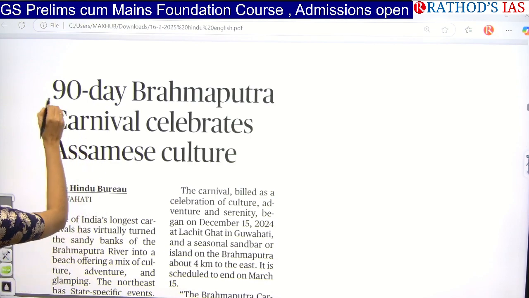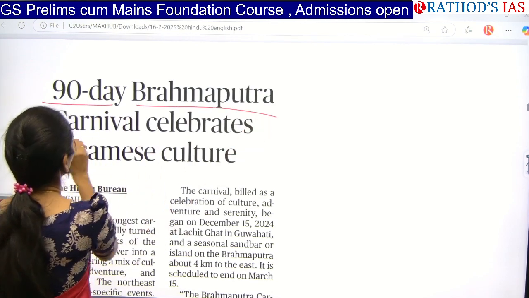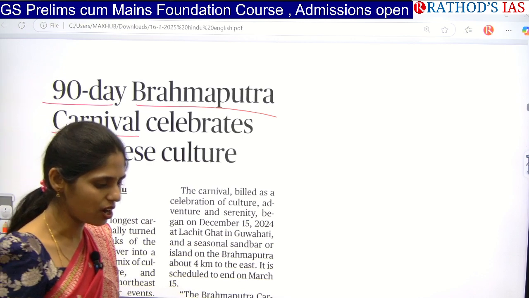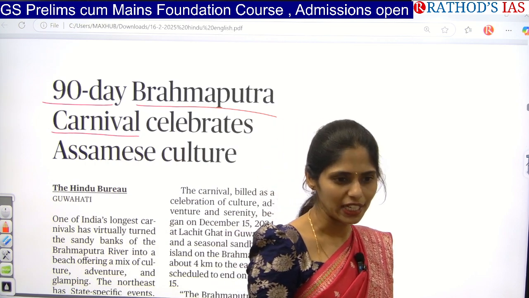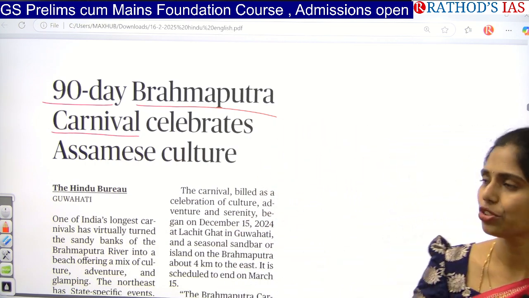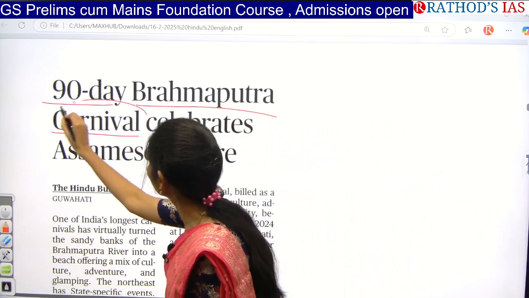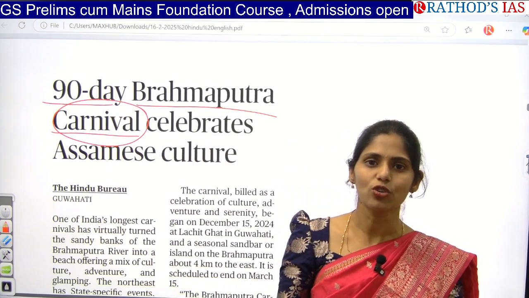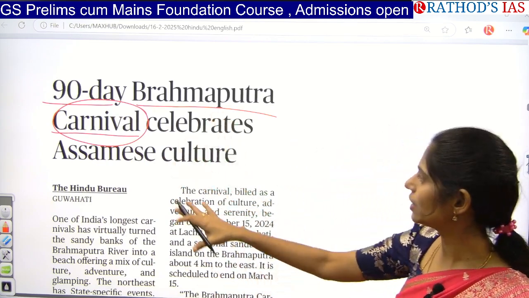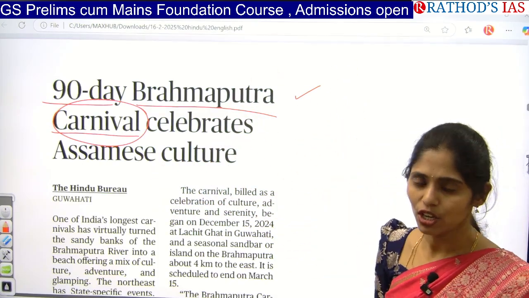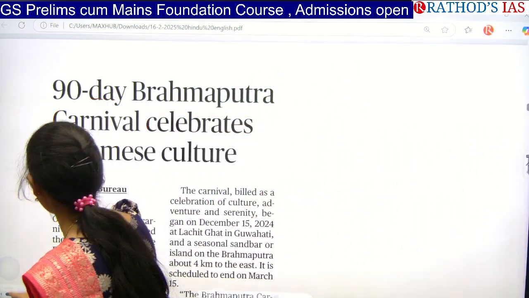The title says 90-day Brahmaputra carnival celebrates Assamese culture. This article is talking about one important event that is going to happen along the banks of river Brahmaputra. A carnival is nothing but a group of people gathering outside. An outside gathering is called a carnival, and it is happening along this river Brahmaputra. So there are two important keywords that you have to see.